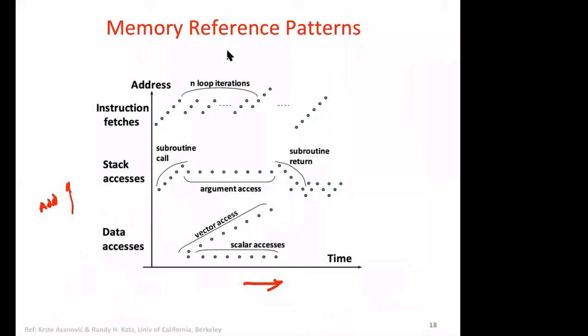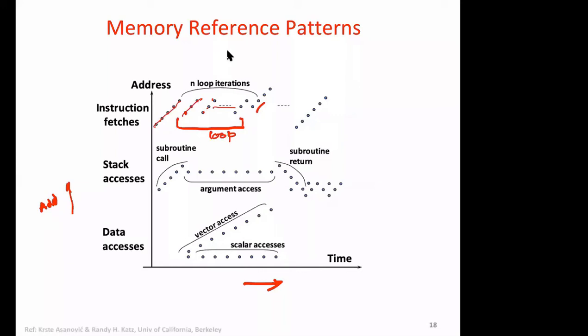So we have instruction fetches which will look something like this. It's essentially first instruction, second, third, fourth, fifth, one after other in time, and then maybe third, fourth, fifth, third, fourth, fifth, and so on. This shows that a set of instructions we are executing repeatedly, which is nothing but a loop, and then loop termination, and then so on.